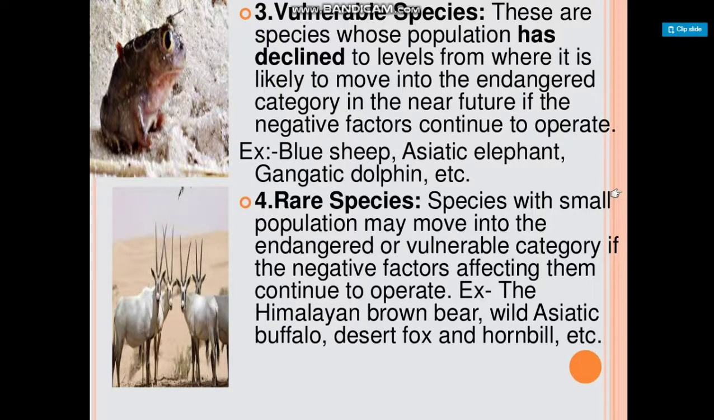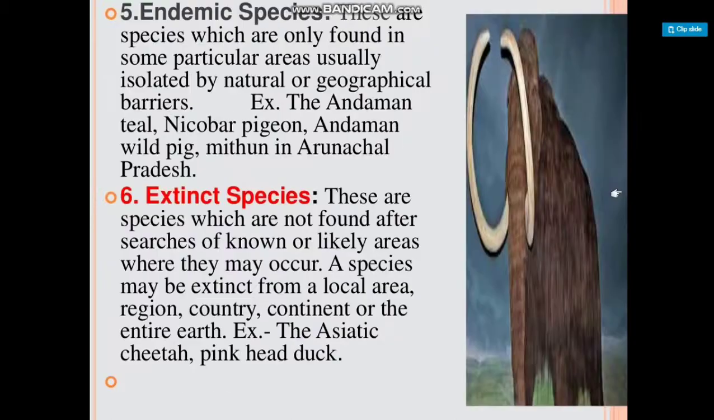Vulnerable species. These are species whose population has declined to levels from where they are likely to move into the endangered category in the near future if the negative factors continue to operate. Example: blue sheep, Asiatic elephant, Gangetic dolphin. Rare species. These species with small population may move into the endangered or vulnerable category if the negative factors affecting them continue to operate. Examples are the Himalayan brown bear, wild Asiatic buffalo, desert fox, and hornbill.